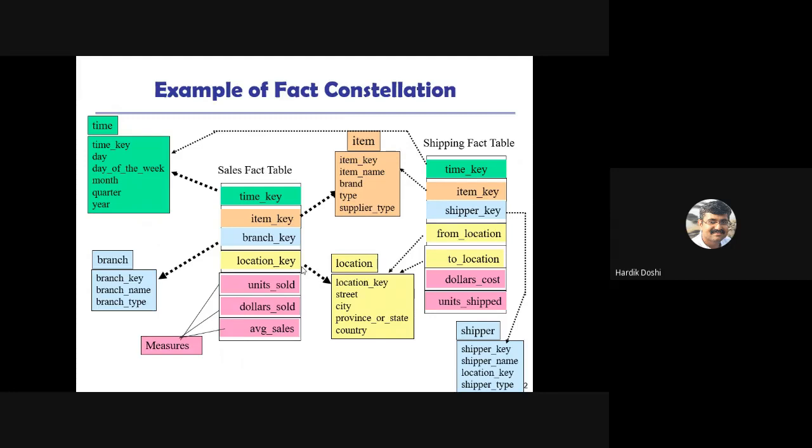I don't know about your exams, but in the exam they can ask you to prepare a star schema for a student information system. Whether you're going to get theoretical exams or multiple choice question exams, I don't know. But whatever it may be, in a real-time scenario, in practice, they can ask you to prepare a star schema for the given information system.